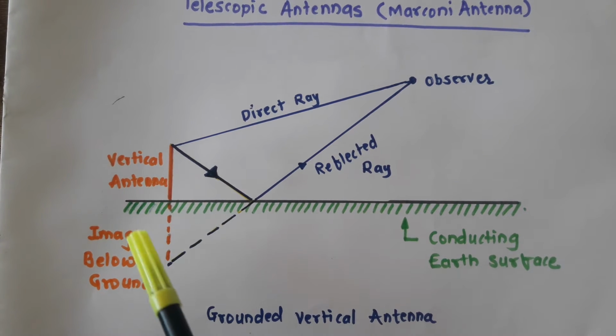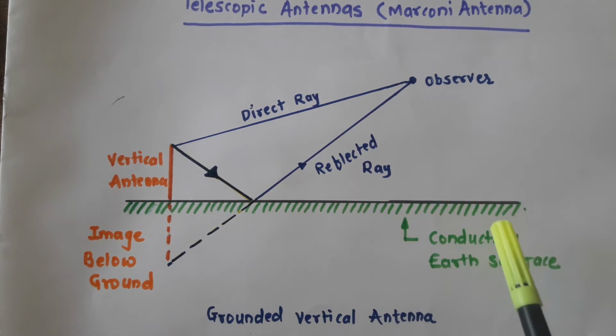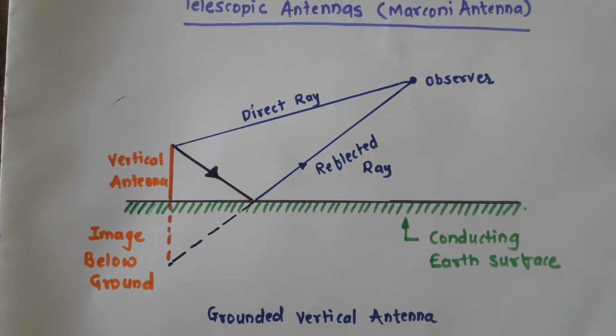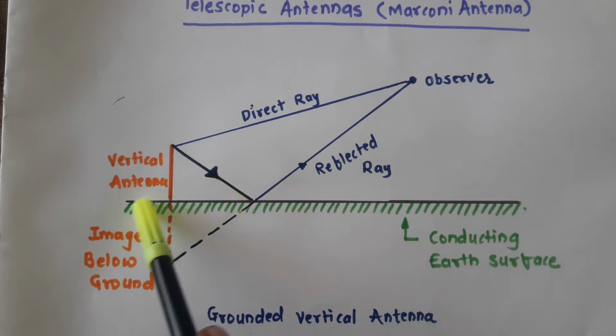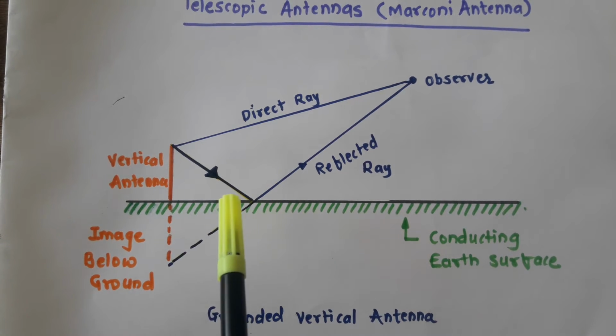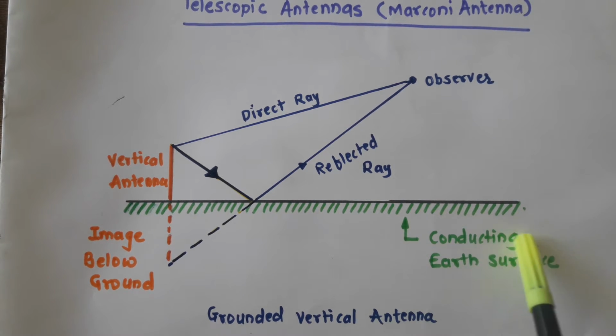Now it is a necessary and mandatory condition that the earth surface should be conducting. If it is not conducting and if the soil is in poor condition, then we have to prepare an artificial ground plane by burying a mat of heavy conductors. So within this earth surface, we have to bury some conductor so that this layer or this earth surface becomes a good conductor. So it is necessary that for the operation of the Marconi antenna or the telescopic antenna, the conducting surface must be of rich quality or high quality, right?